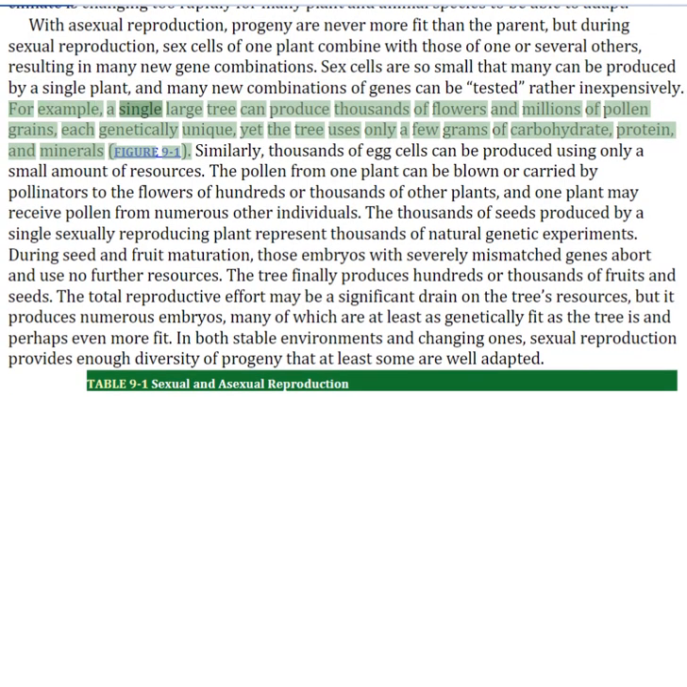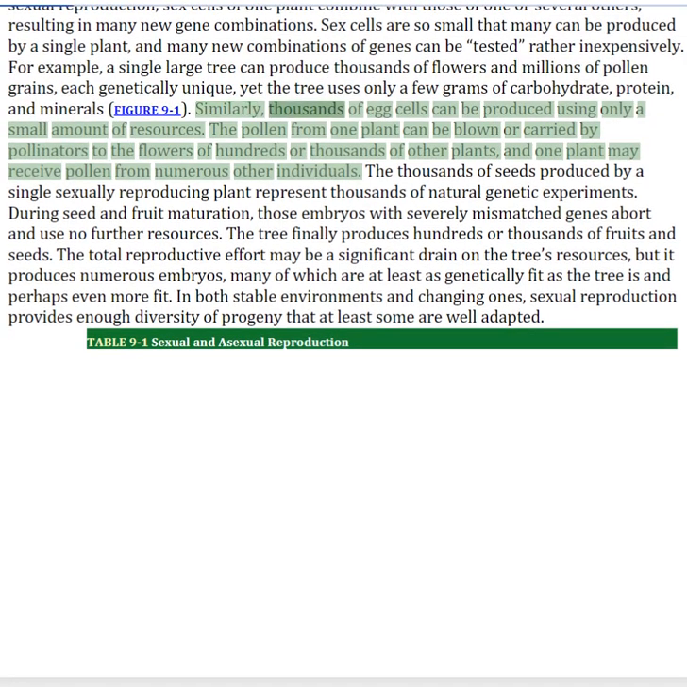For example, a single large tree can produce thousands of flowers and millions of pollen grains, each genetically unique, yet the tree uses only a few grams of carbohydrate, protein, and minerals. Similarly, thousands of egg cells can be produced using only a small amount of resources. The pollen from one plant can be blown or carried by pollinators to the flowers of hundreds or thousands of other plants, and one plant may receive pollen from numerous other individuals.